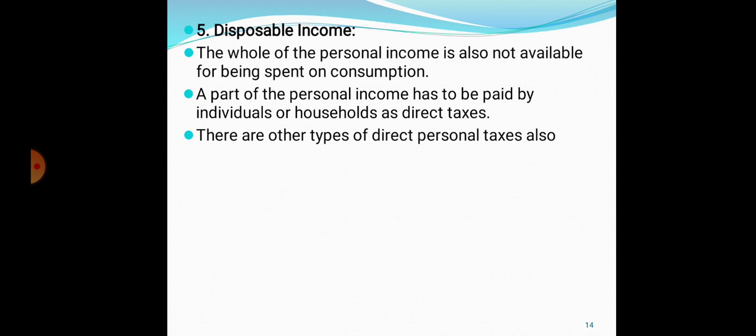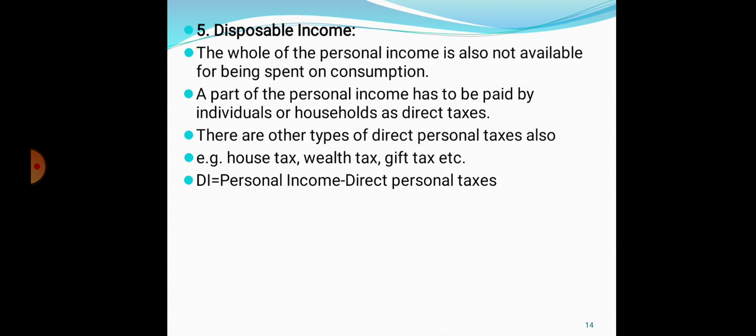There are other types of direct personal taxes also, for example, house tax, wealth tax, gift tax, etc. So disposable income means if you minus all direct personal taxes from the personal income, then you receive disposable income for consumption.